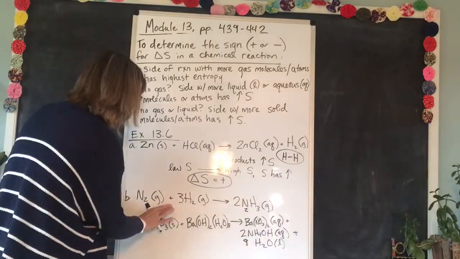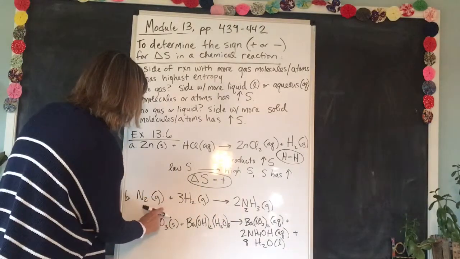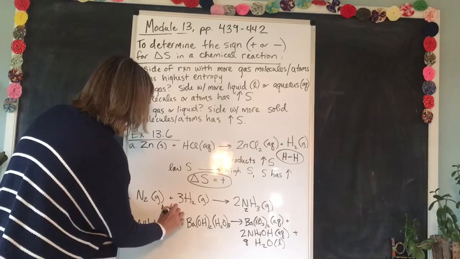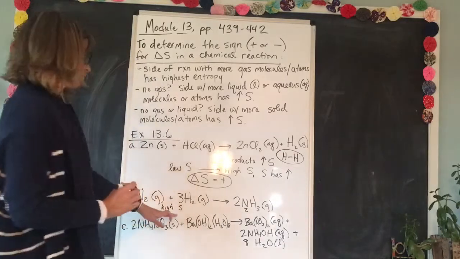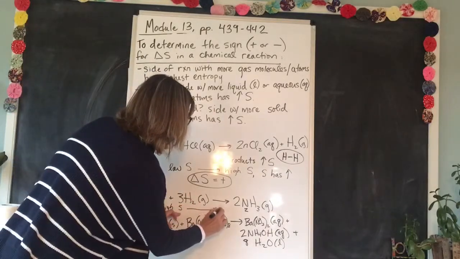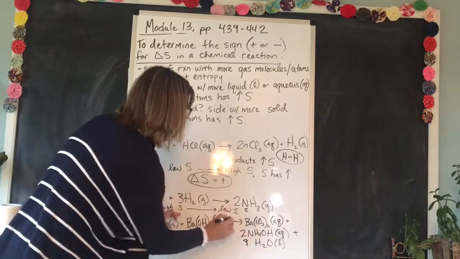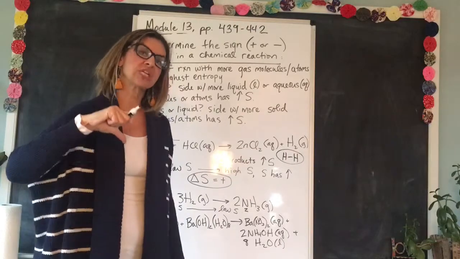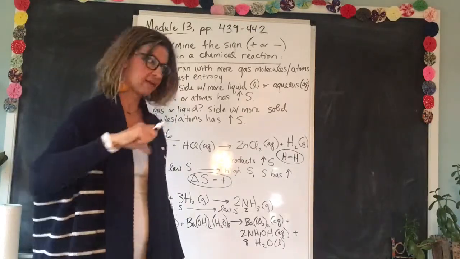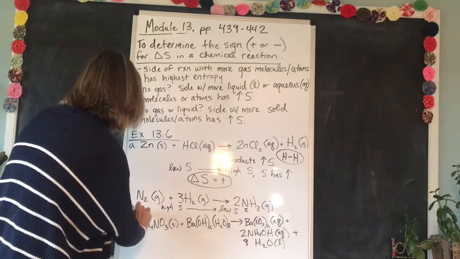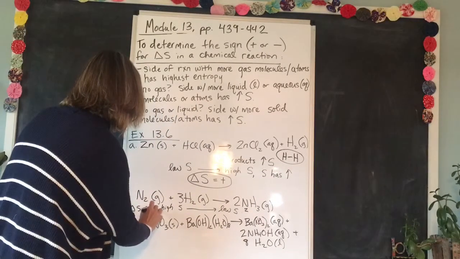So the reactants this time have a higher entropy. So in this reaction, we're moving from high entropy to low entropy. So entropy has decreased. So the change in entropy is negative for B. All right, over here. Change in entropy equals negative.